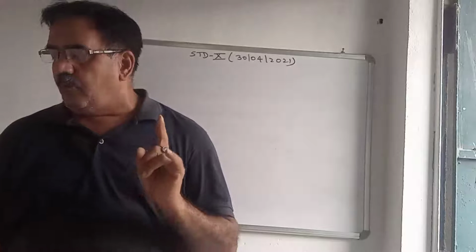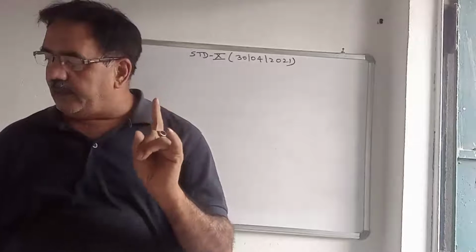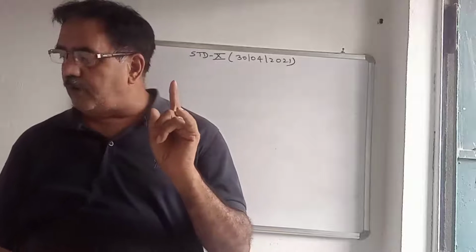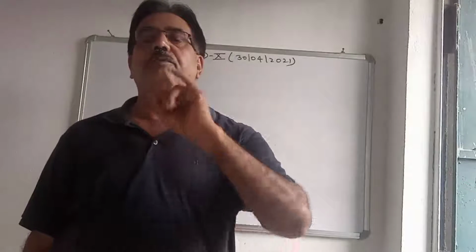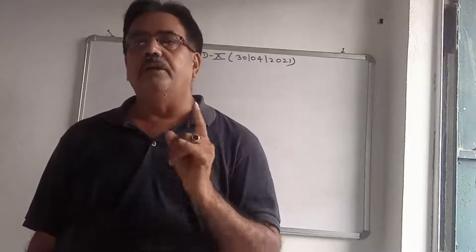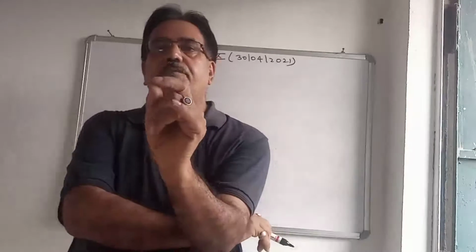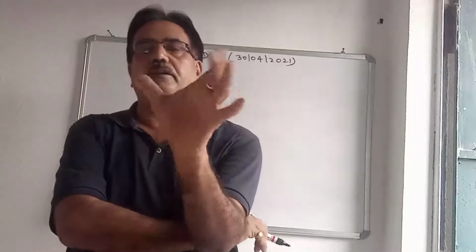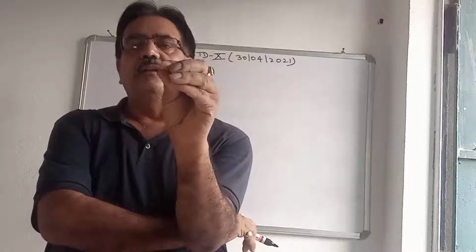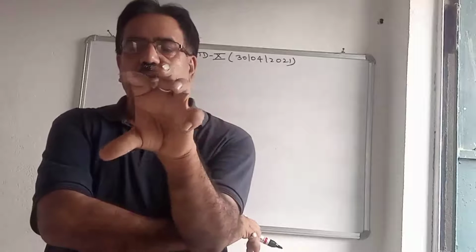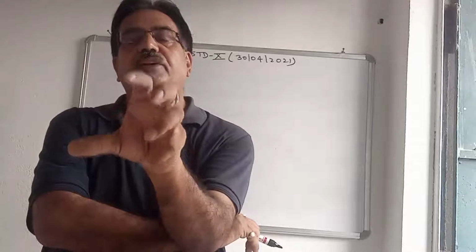Now, what is potential energy? The energy possessed by a body by virtue of its change in position or configuration is known as potential energy. For your convenience, you can take these three examples where the body possesses potential energy.